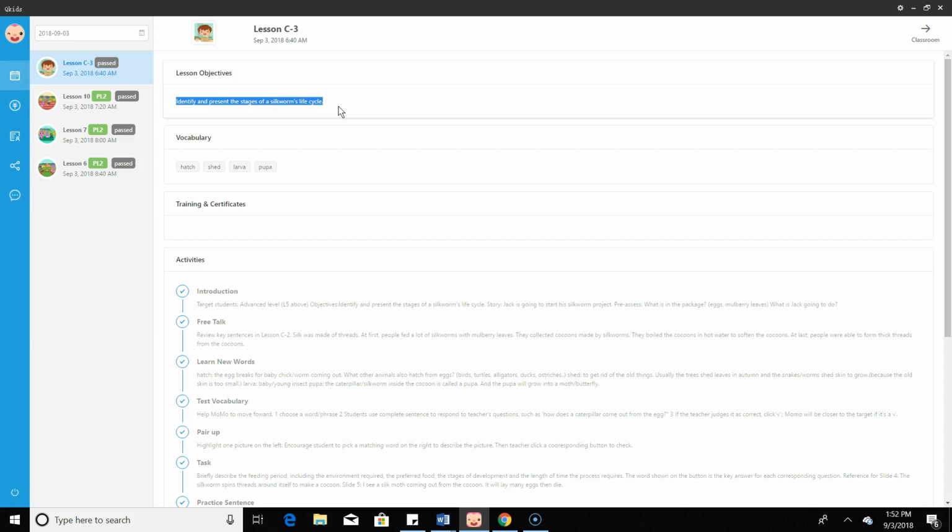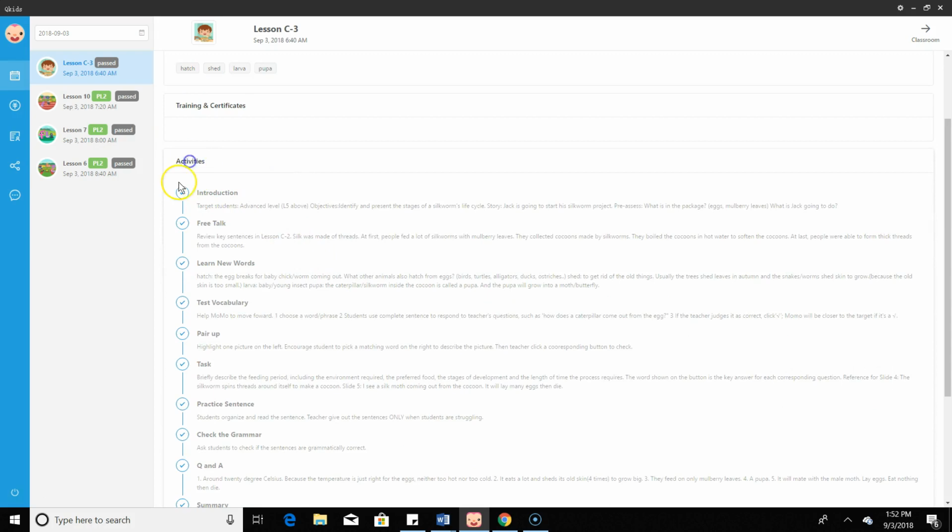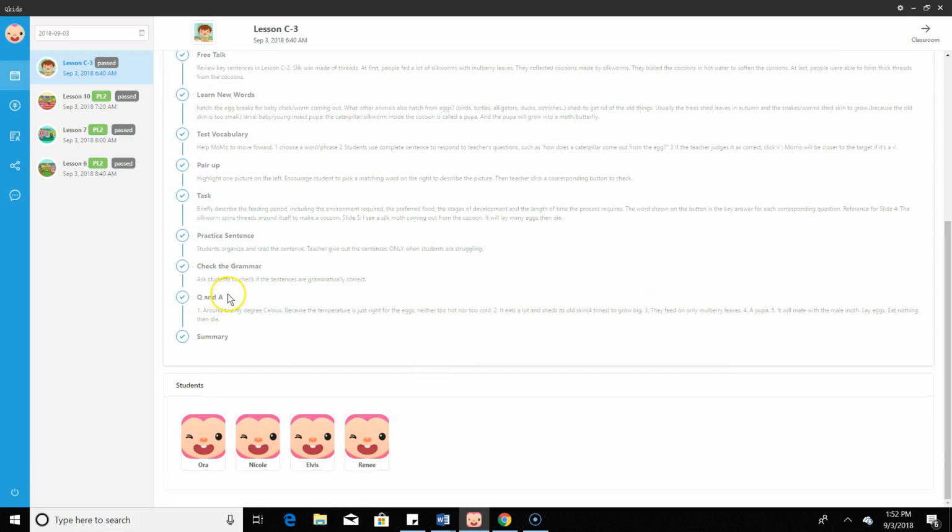This is what they want you to accomplish during the lesson. So if you have to extend, which is very rare, your extensions should be on point to the lesson objective. And then you have all the vocabulary for the lesson and then all the activities. And depending on the level, all activities go in order. There's a certain order to everything. There's an introduction. This is a bug lesson, so there's some free talk. You learn some new words. And you have a Q&A and a summary.